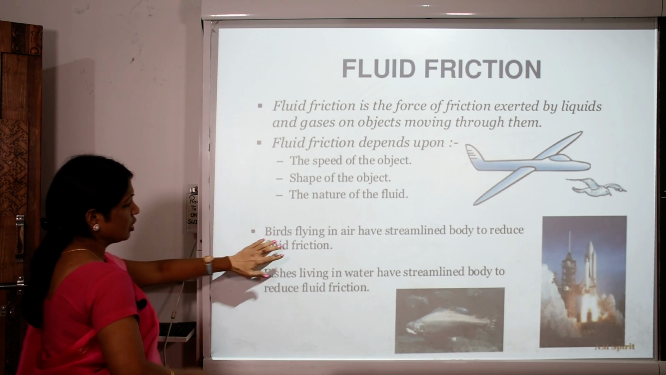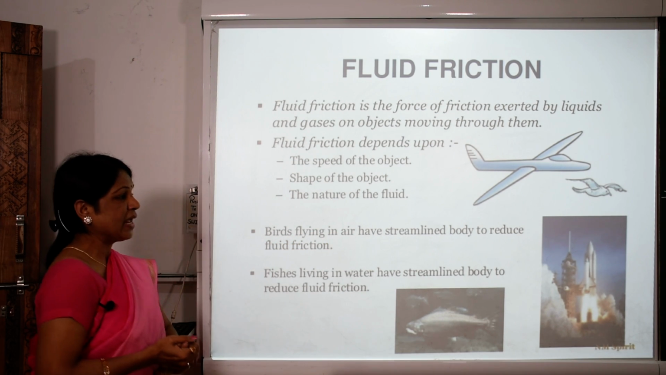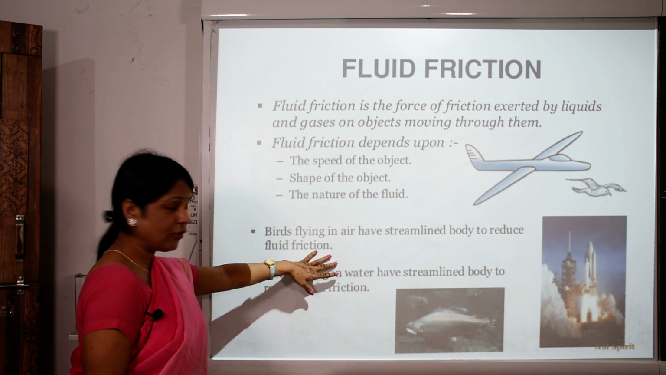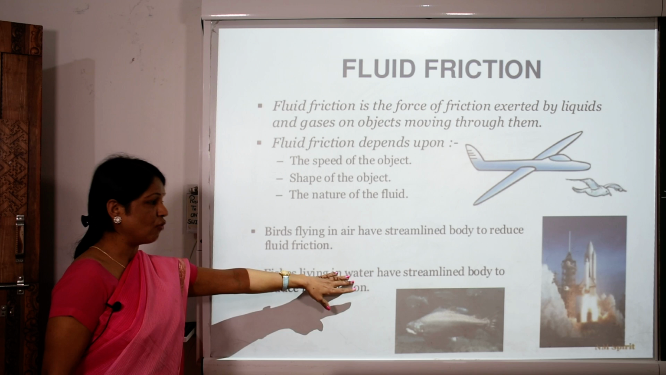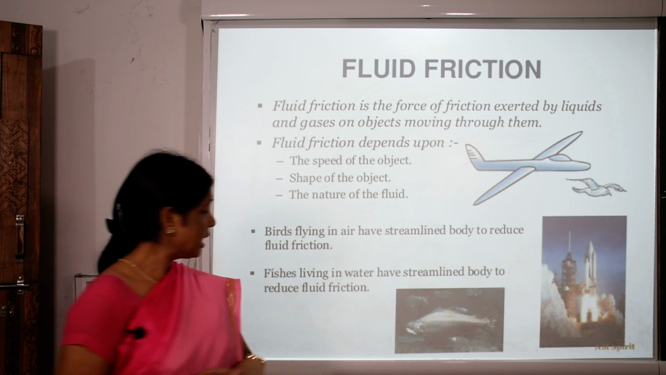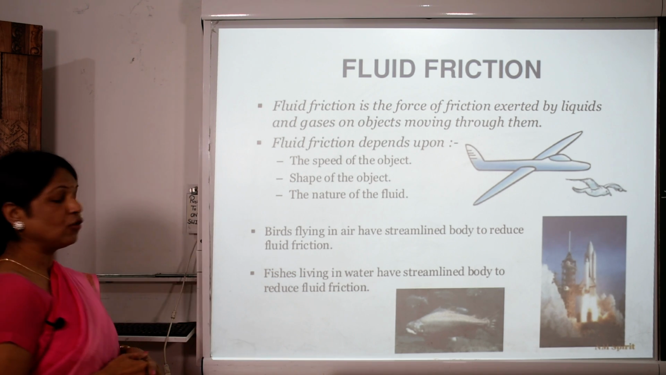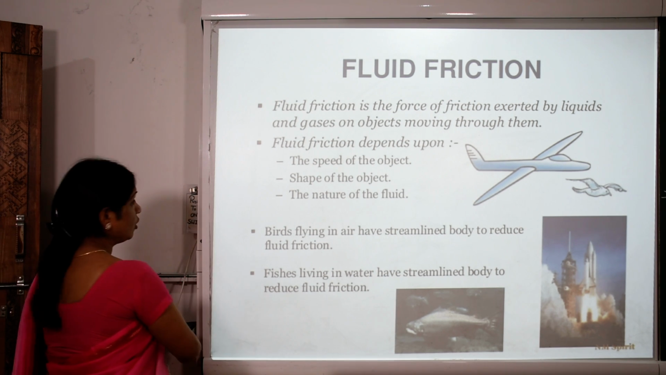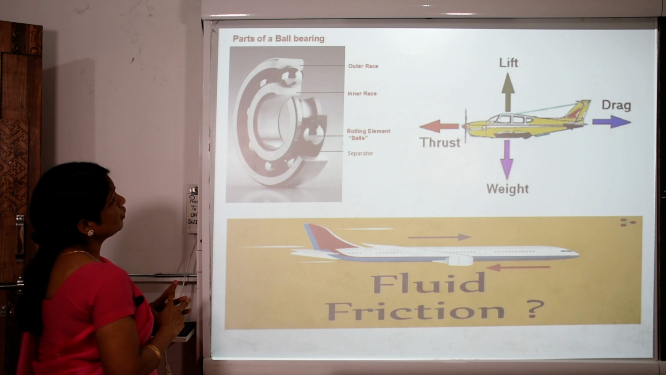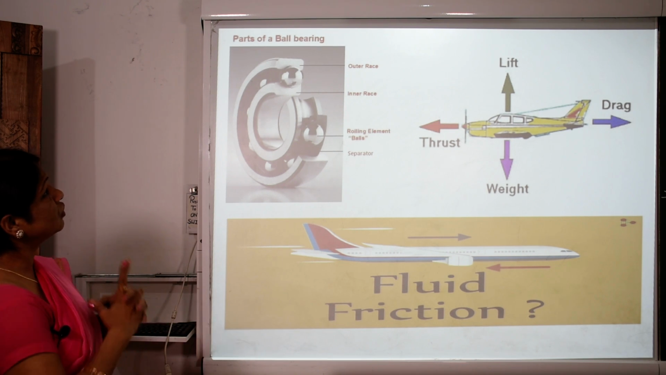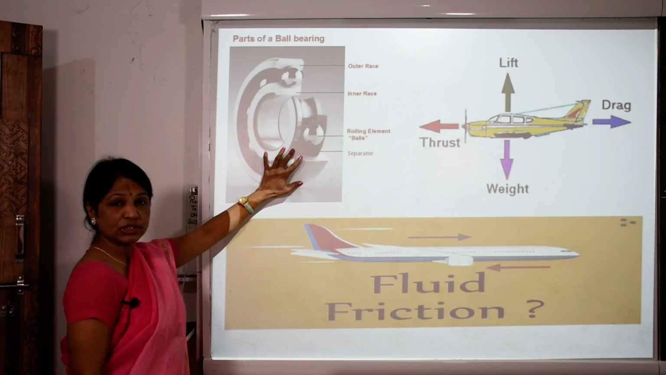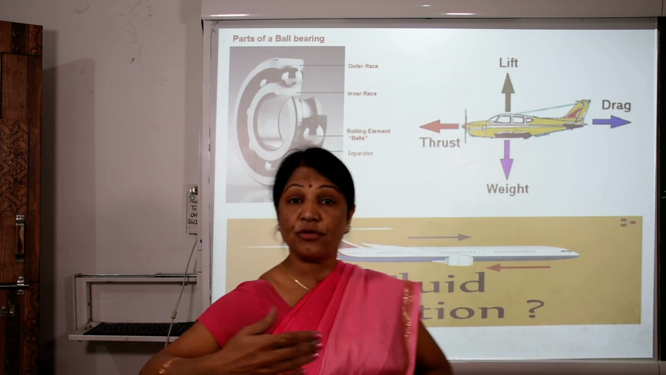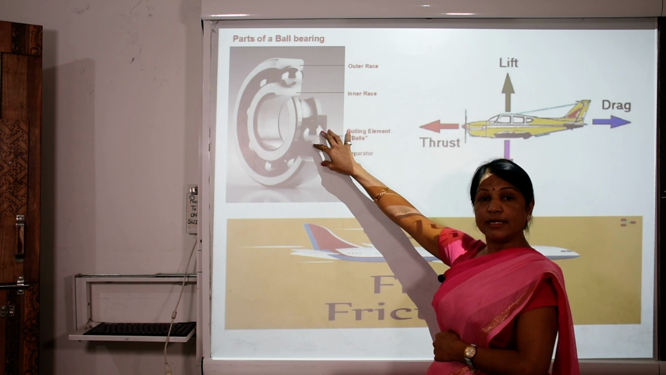Now further we talk about birds flying in air, which have a streamlined body to reduce the fluid friction. Fishes living in water have a streamlined body to reduce the fluid friction. So here we have seen the various types of fluid friction. Now further we talk about the parts of the ball bearing that is used generally in various types of motors, how we use it and what its structure is.